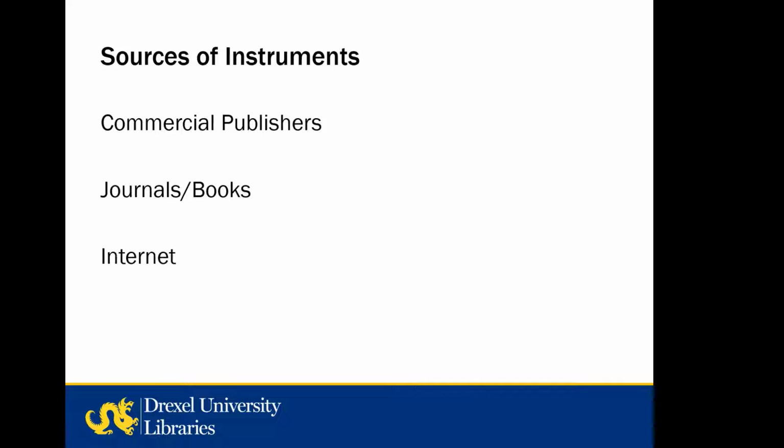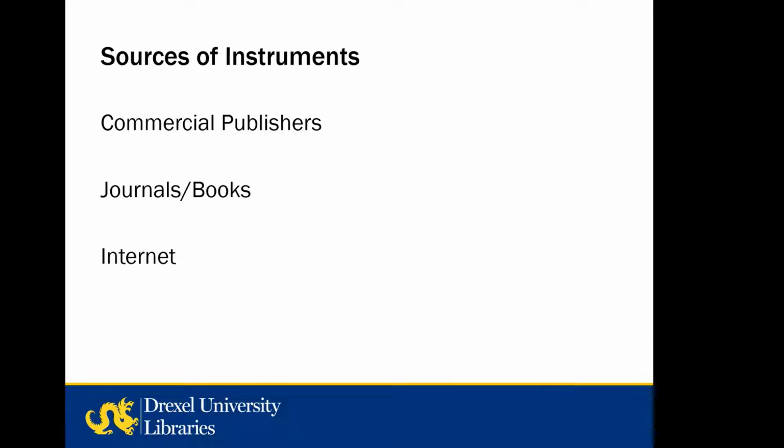Test types include published and unpublished tests. Published tests are commercially available for purchase. They can be expensive. So purchasing the test, though, typically will give you copyright permissions to use the test and testing materials, typically a manual for administering tests. And in some cases, only select individuals who are qualified or professionally trained can purchase those copies.